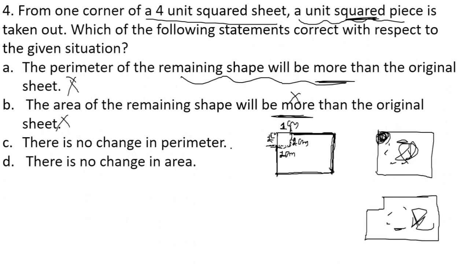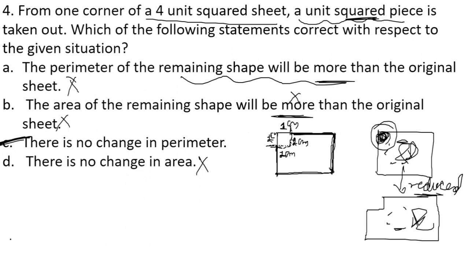Now, there is no change in the perimeter and there is no change in area. Let us focus on this option. There is no change in area, but there is a change in area, so this option is also eliminated. As I have told you, this portion is eliminated, hence area has decreased. It means no change in area will be the wrong answer. There is no change in the perimeter. Now this is the correct answer.